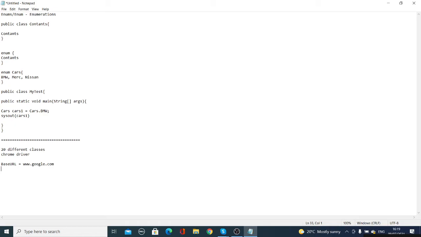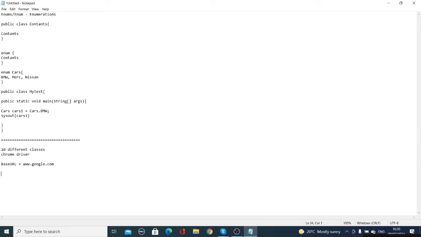If you go on telling it 200 times, how much time is it going to take? It is better you define the same thing at one place and call it. Any questions so far with enums?